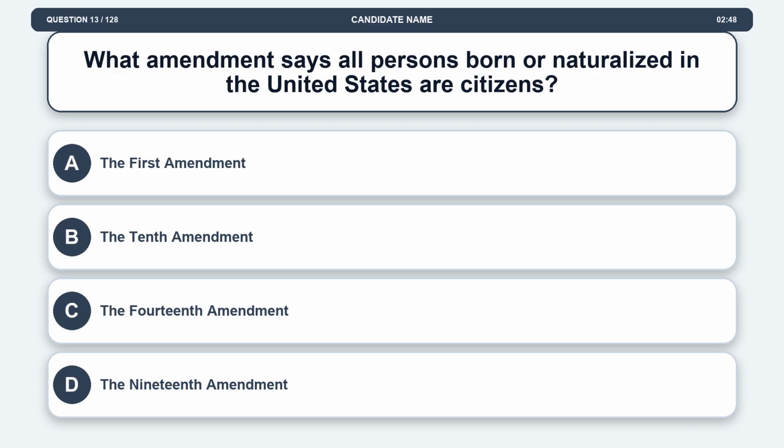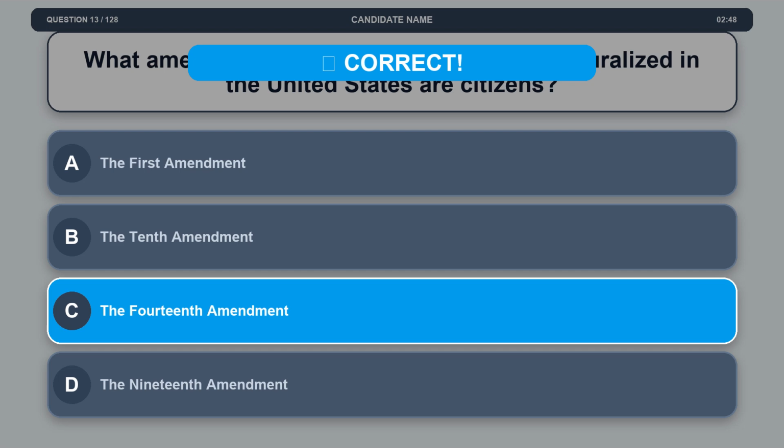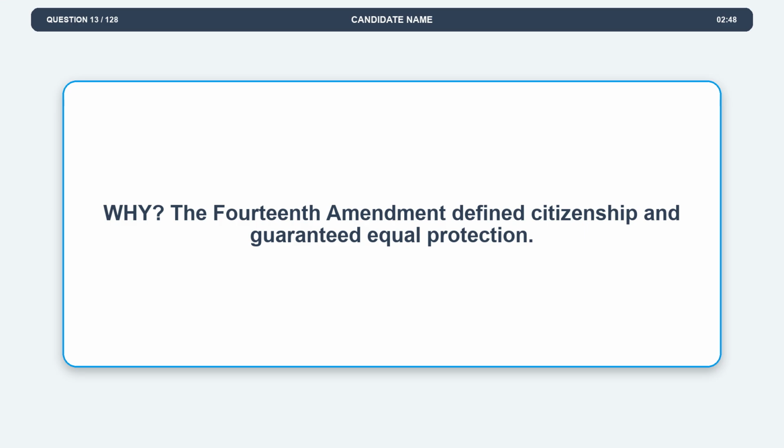Question 13. What amendment says all persons born or naturalized in the United States are citizens? Option A, the First Amendment. Option B, the 10th Amendment. Option C, the 14th Amendment. Option D, the 19th Amendment. The correct answer is option C, the 14th Amendment. Explanation. The 14th Amendment defines citizenship and guaranteed equal protection.